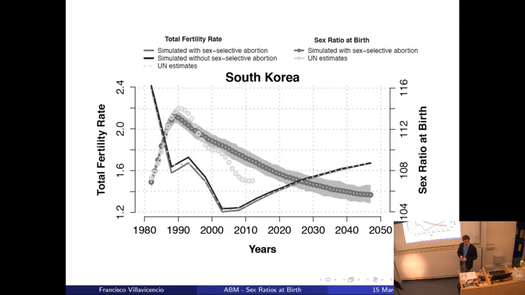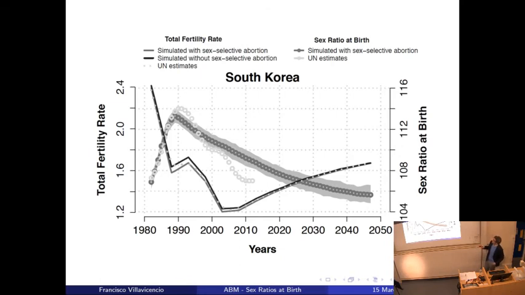This plot is very similar to the previous one of South Korea, but there are 2 important things. One is that when we have an agent-based model, we run the model thousands of times. So we have lots of estimates, and out of these estimates, we can compute empirical confidence intervals. This is what we are showing with this gray area around the sex ratio at birth. This gray area shows the 95% confidence interval of our estimates. They are empirical confidence intervals because they are obtained from the data simulation.